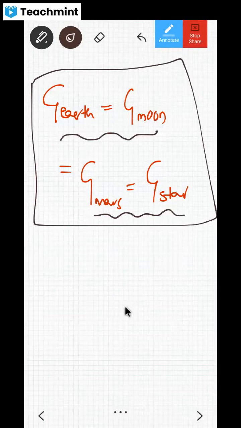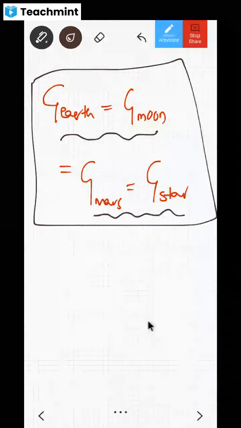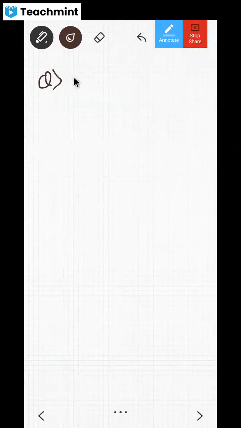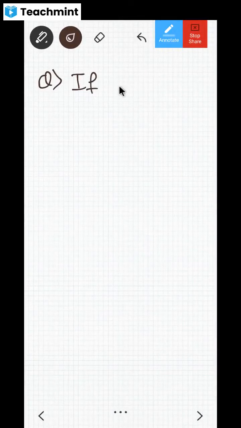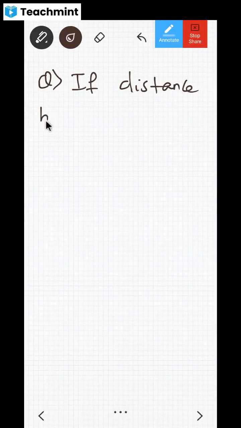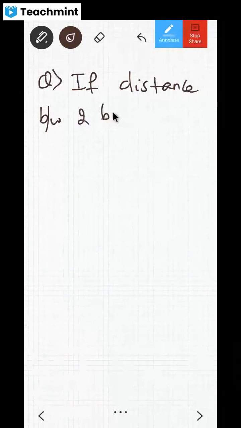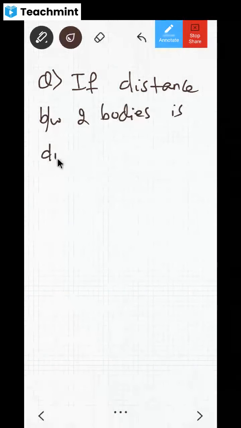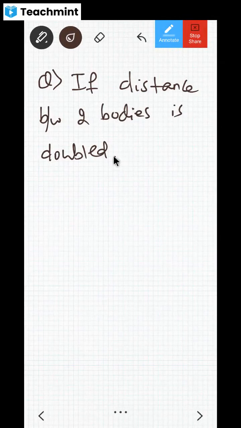Shall we start to do some questions, dear children? Yes, sir. Let us do some questions. Write down the first question, all of you. If the distance between two bodies is doubled, then the gravitational force